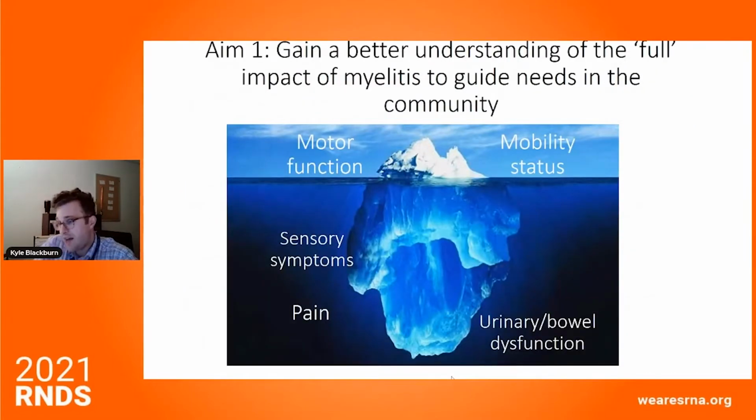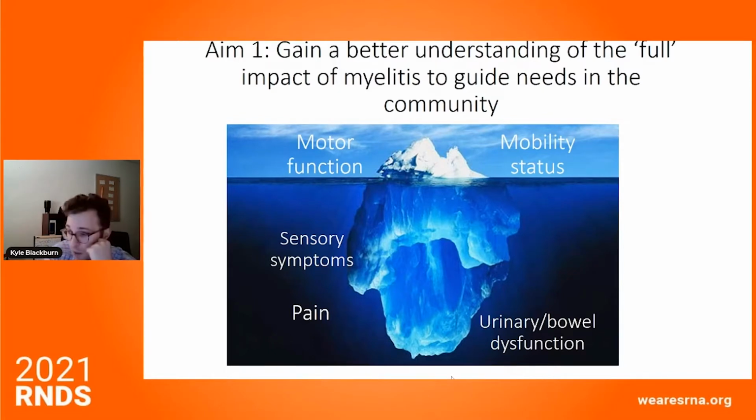So I wanted to cover a few of the aims, and really one of the biggest ones is to try to gain a full understanding of how TM and AFM impact individuals in a comprehensive fashion, and to guide the needs of this community.